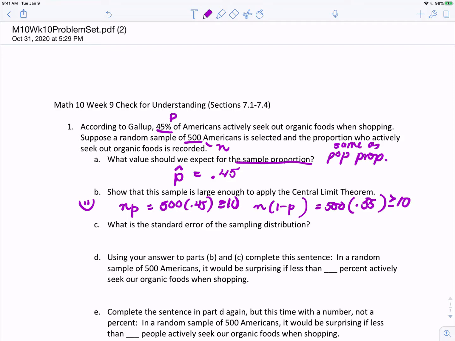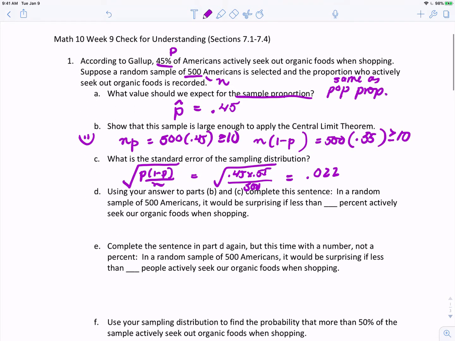What is the standard error of this sampling distribution? So we're going to use the formula, the square root of p times 1 minus p over n. So that would be the square root of 0.45 times 0.55 divided by 500. And if you put that into a calculator, you're going to come out with 0.022.